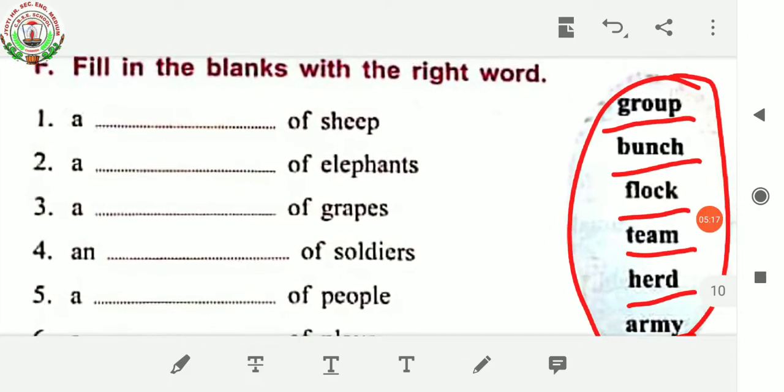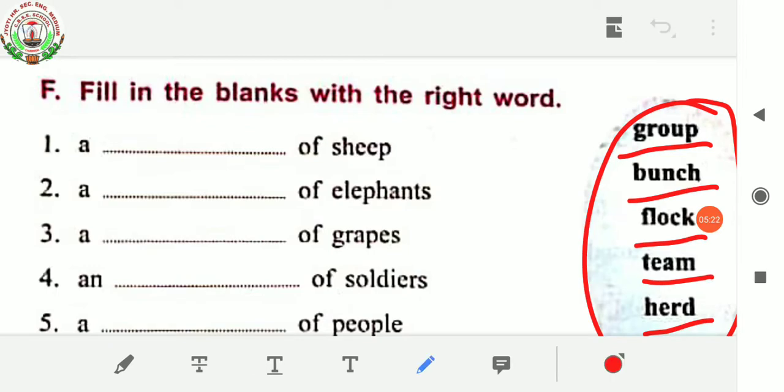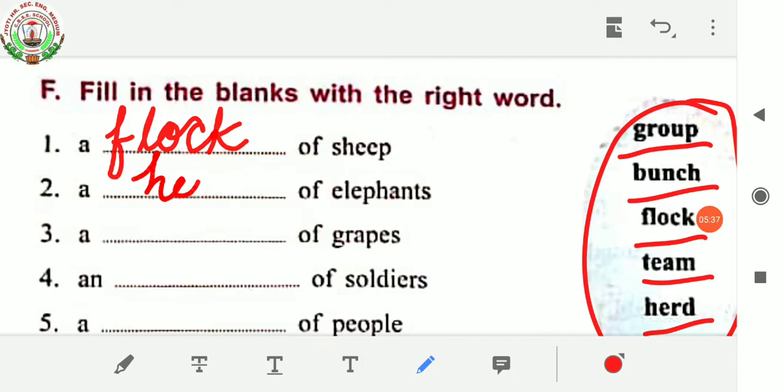Number 1 is a dash of sheep. So what you have to use? You have to write here a flock of sheep. A dash of elephants. You have to write a herd of elephants. A dash of grapes. You have to write a bunch of grapes.